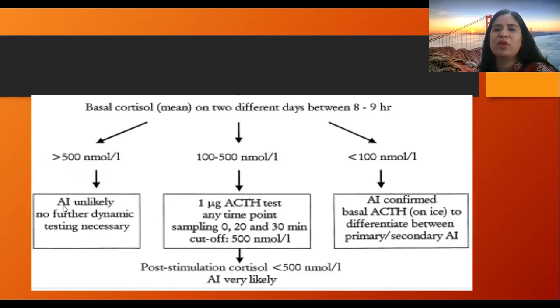That means no further ACTH stimulation test is required if the values are above 500. If the values are between 100 to 500 nanomoles per liter, then a 1 μg ACTH test, at any time point, with sampling at 0 hours, at 20 minutes and at 30 minutes. The cutoff is 500 nanomoles per liter, right?